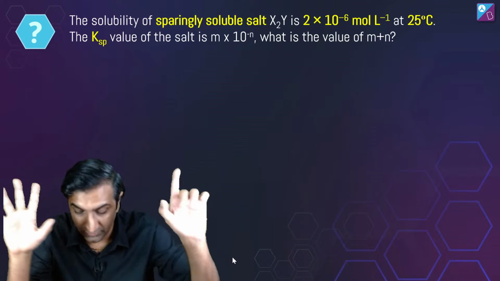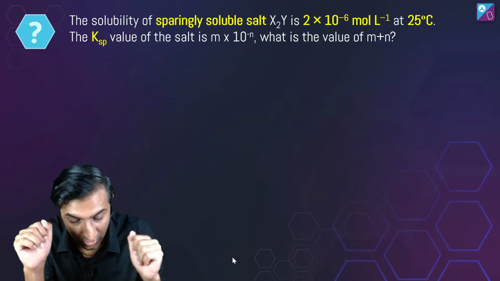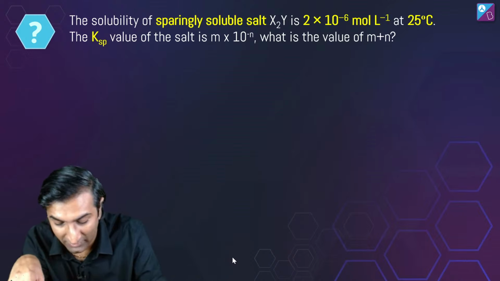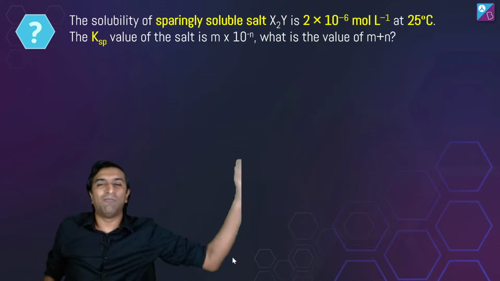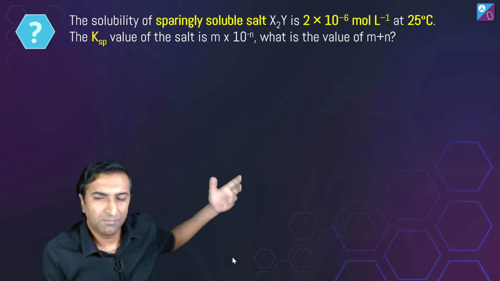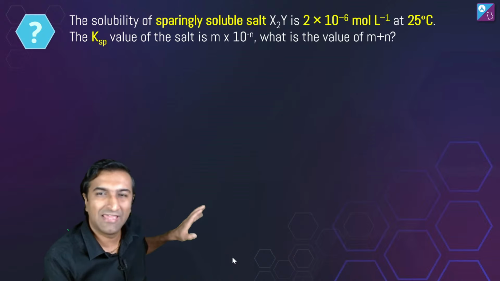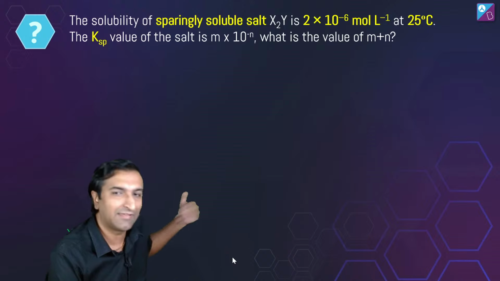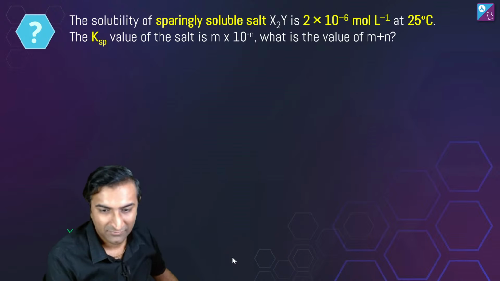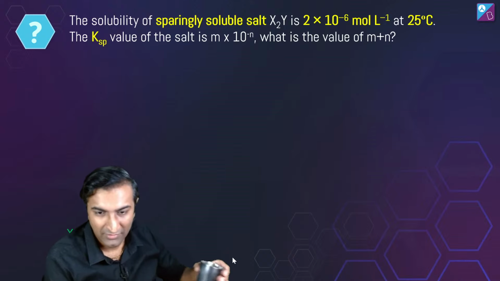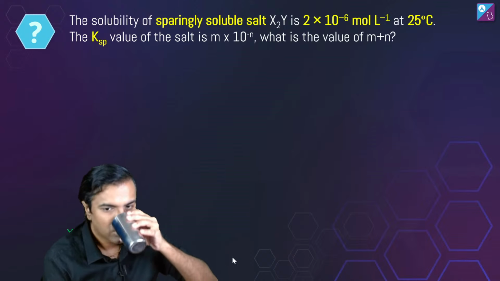Solubility of sparingly soluble salt X2Y is some value. The KSP value of the salt is m into 10 power minus n, find the value of m plus n. This is very likely to come in JEE. Questions of the type I did earlier have lower chances of coming in JEE, easier questions will come, but this type of question has chances. Try it out, do the last one. Yes, cool, yes Shlok, absolutely.